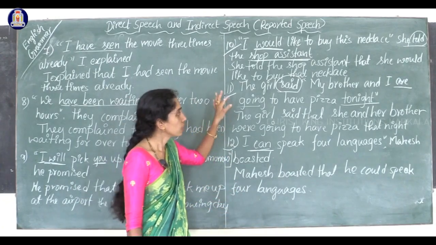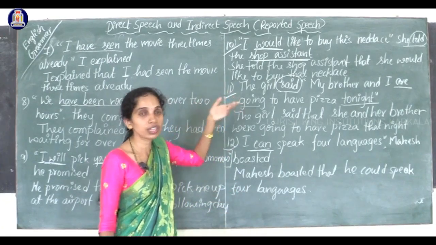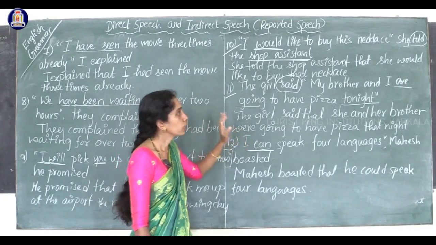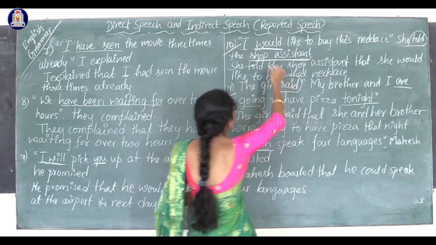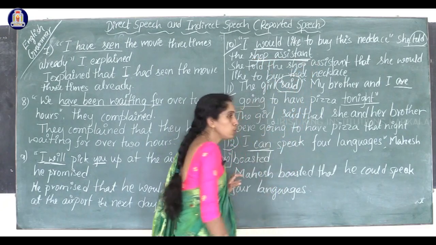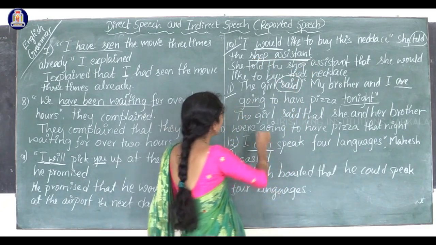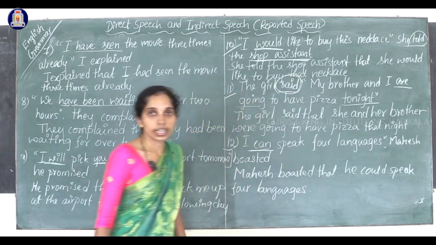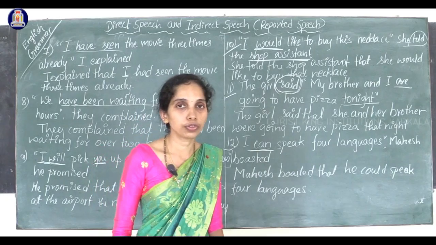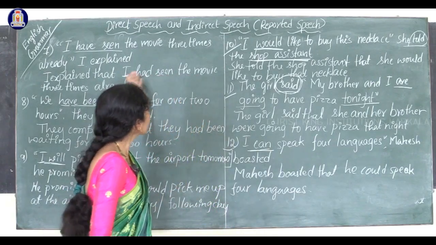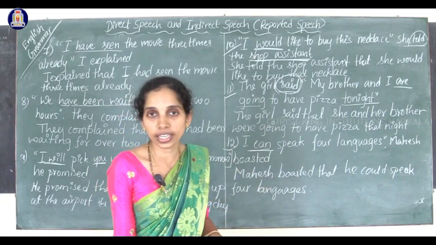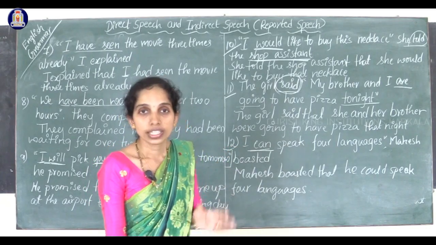So understand the difference between told and said. Okay. If you want to refer to the indirect object here, you have to write told. If you don't want to use the indirect object, then you have to write said. These are the main things we have to remember. And whatever questions we discussed, they are all assertive sentences or declarative sentences.